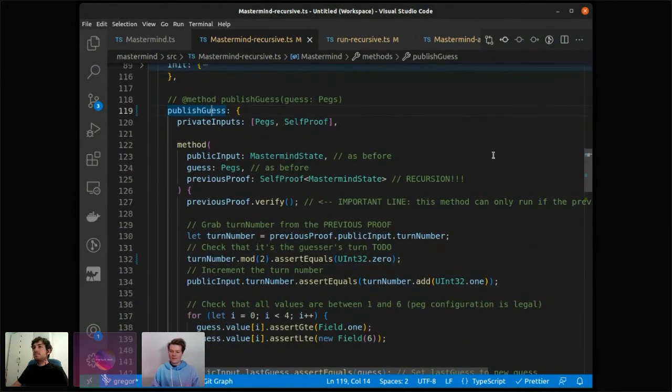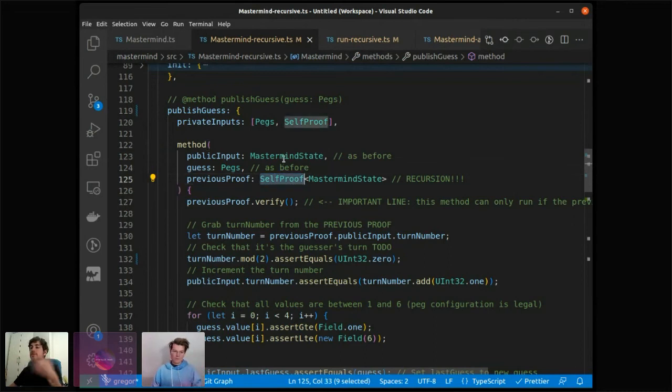Now we have publish guess. Same thing as before, we got a public input. We have the guess, that's the private input. And here's the new thing. So the method now not only gets the public input and the guess, but also a previous proof. And you see that the previous proof has type self-proof. That's a trick so that we don't have to define a custom class for this. But if it's self-proof, it will know that this is a proof for this ZK program.